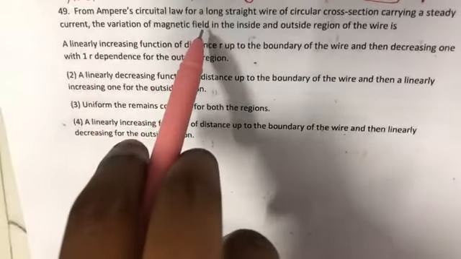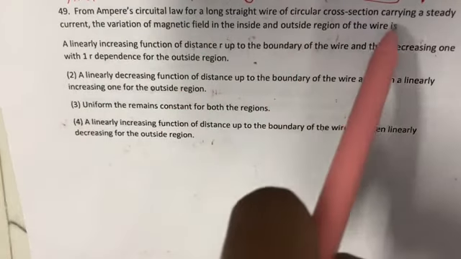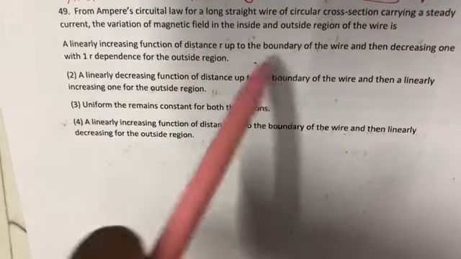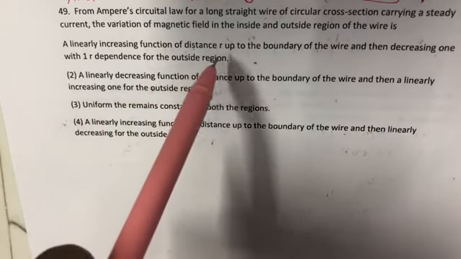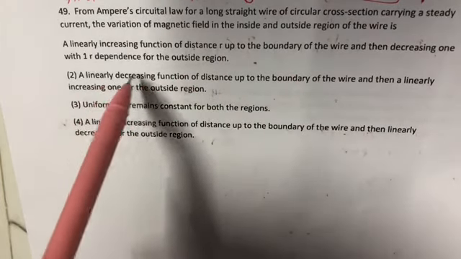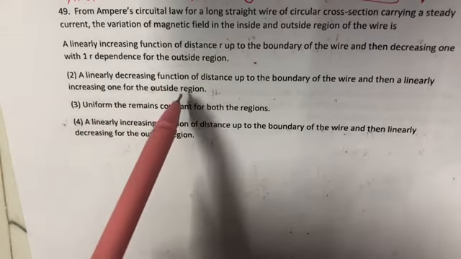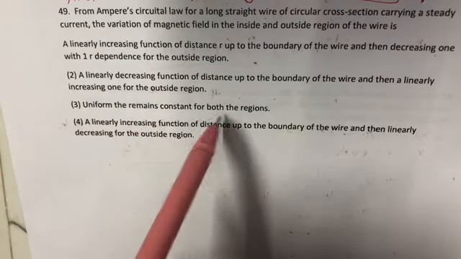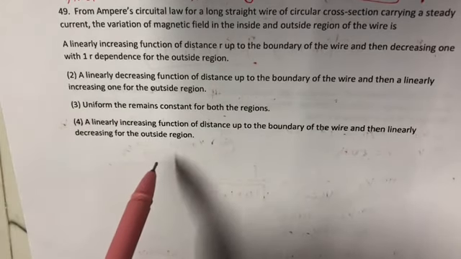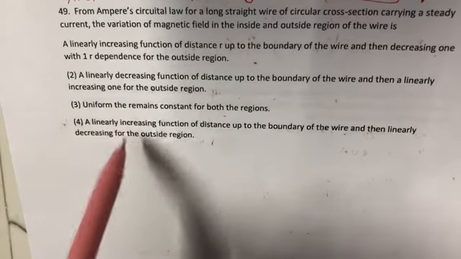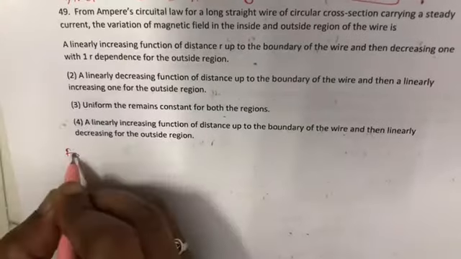From Ampere's circuital law, for a long straight wire of circular cross-section carrying a steady current, the variation of magnetic field inside and outside of the region of the wire is: a linearly increasing function of distance r up to the boundary of the wire and then decreasing with 1 by r dependence for the outside region; a linearly decreasing function; uniform, that remains constant for both the regions; or a linearly increasing function of distance up to the boundary of the wire and then linearly decreasing for the outside region. We have to find which of the 4 options is right.